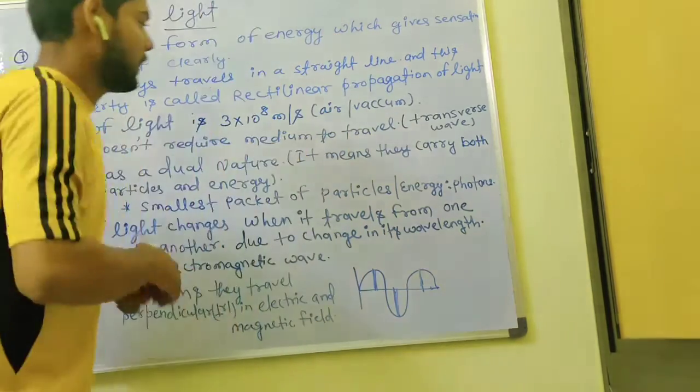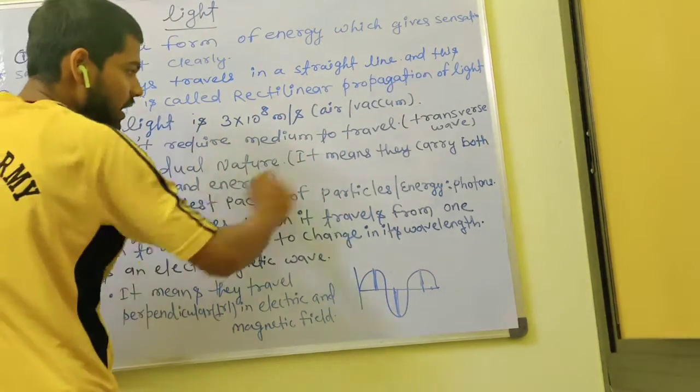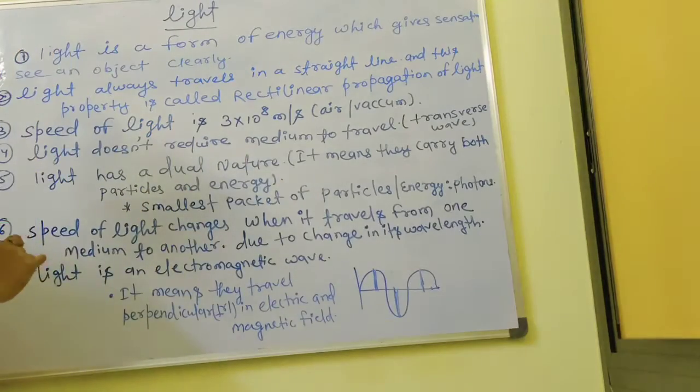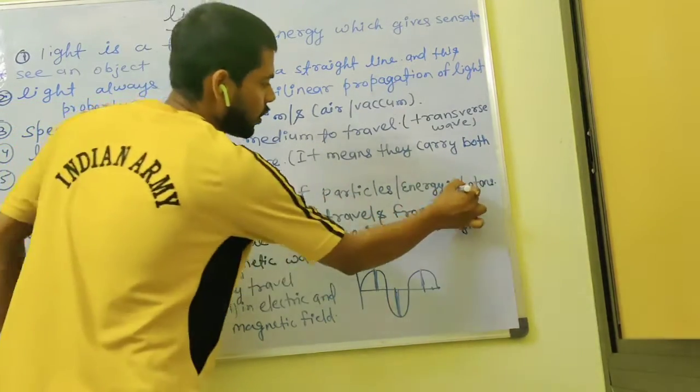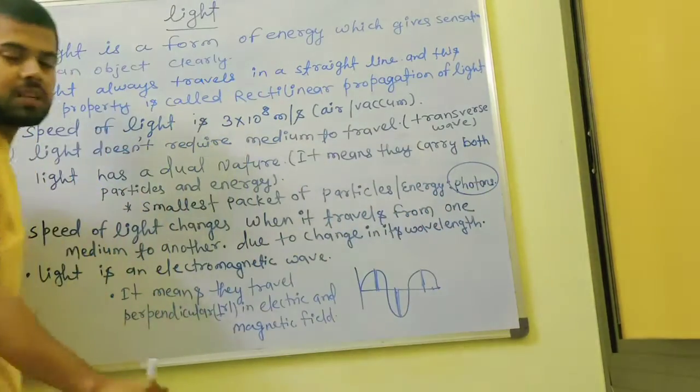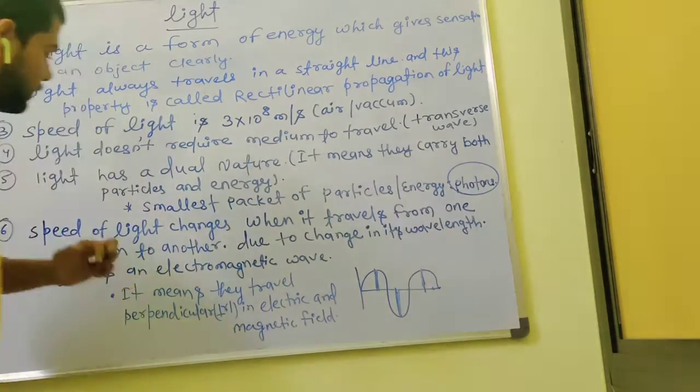So we say that light has a dual nature. The smallest packet of particles or energy is called a photon.